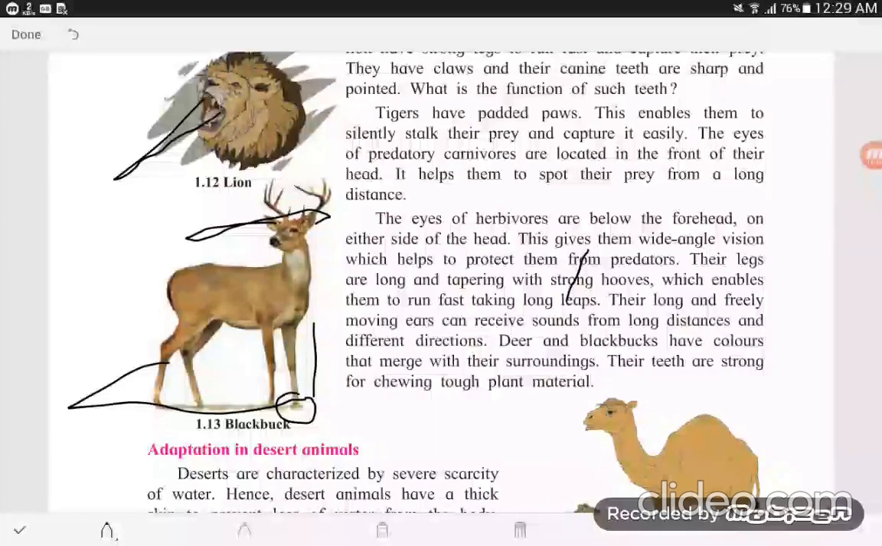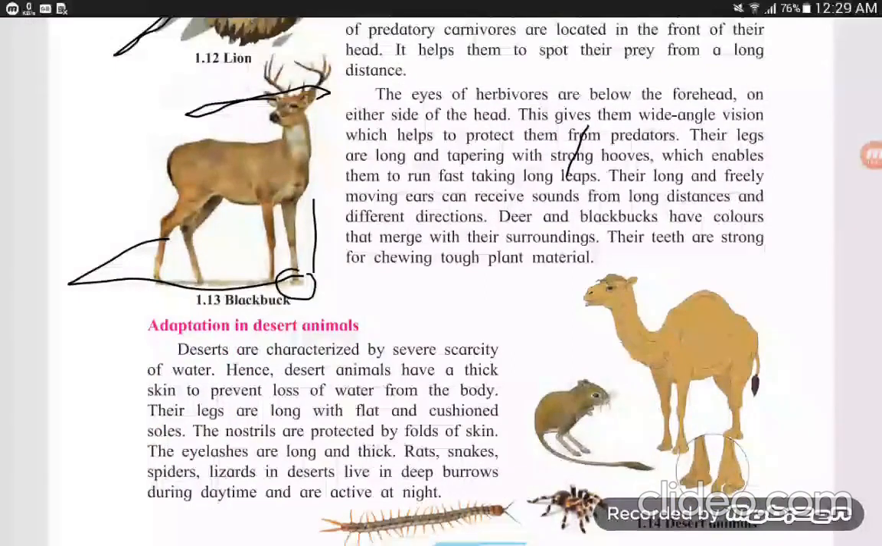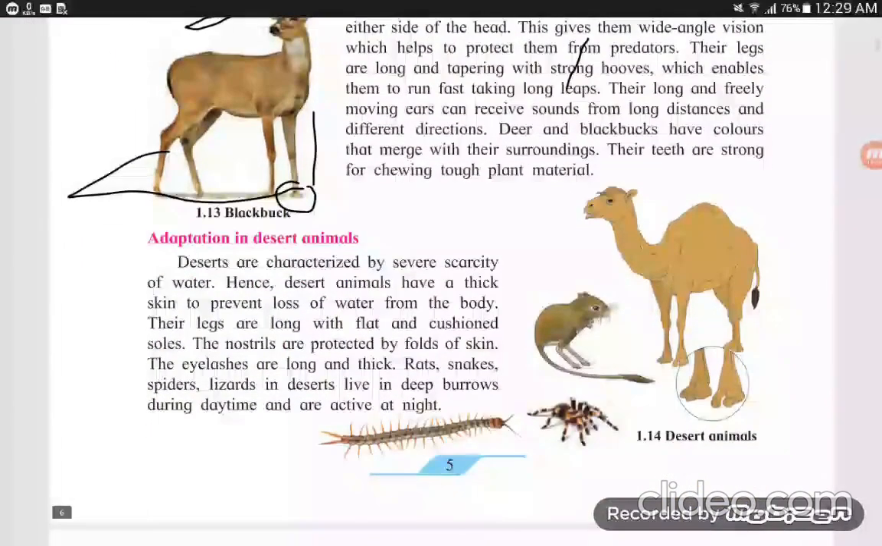Deer and blackbucks have colors that merge with their surroundings. Their teeth are strong for chewing tough plant material because they eat plants and leaves only. Now the next one. Adaptation in desert animals. How are these animals adapted in the desert?